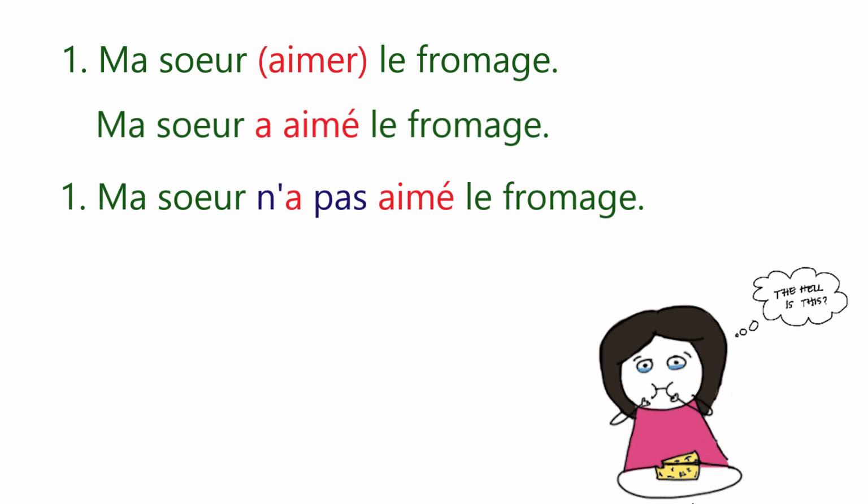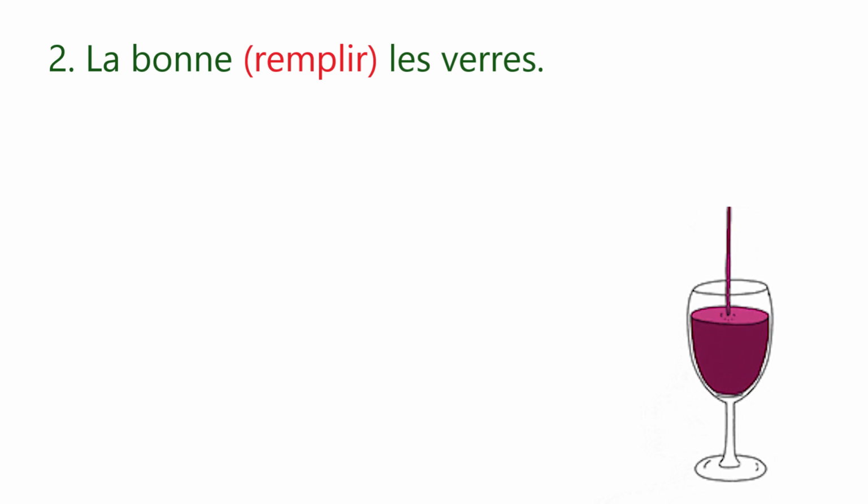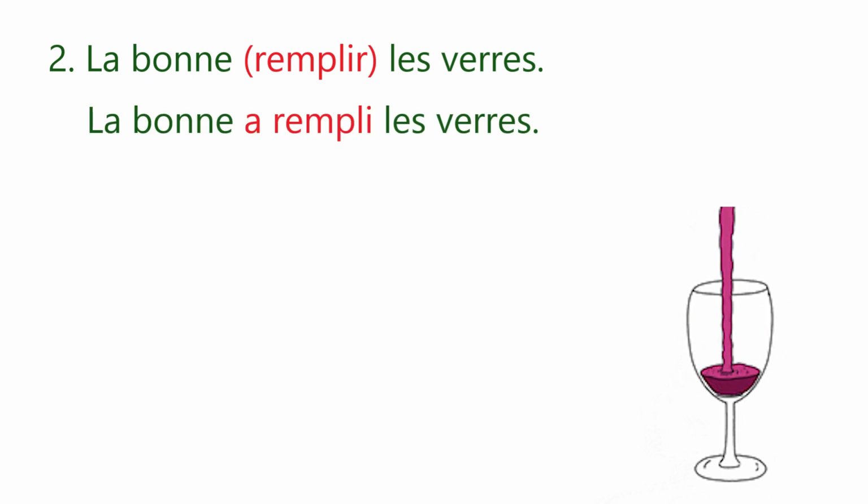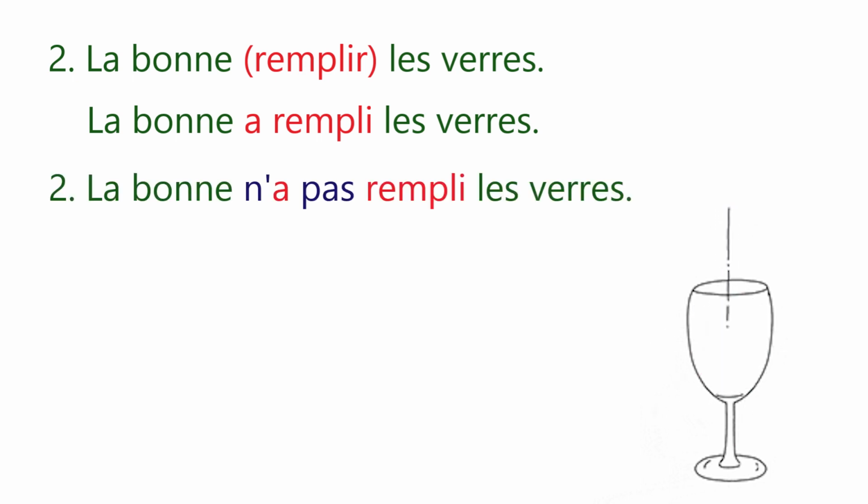Now let's take the second example. First, we have written the simple sentence in passé composé using the verb remplir. And the verb doesn't belong to the être verb category, so we'll conjugate it with avoir. La bonne a rempli les verres. Now, while changing this sentence into negative form, we just need to write ne before the conjugation of auxiliary verb avoir, and we'll write pas after the conjugated form of avoir. Now, the sentence is La bonne n'a pas rempli les verres. The maid did not fill the glasses. Earlier, la bonne a rempli les verres means the maid filled the glasses.